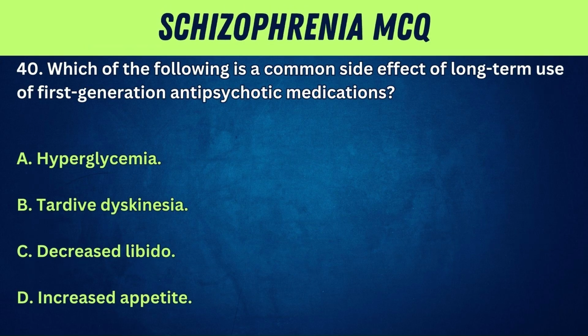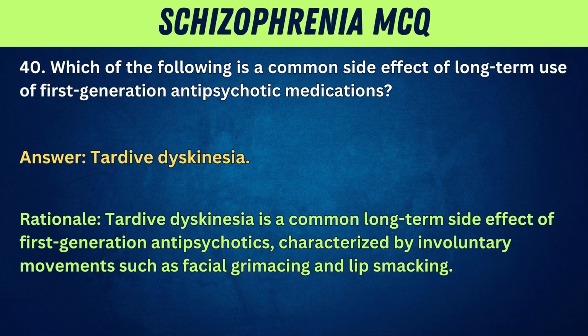40. Which of the following is a common side effect of long-term use of first-generation antipsychotic medications? A. Hyperglycemia. B. Tardive dyskinesia. C. Decreased libido. D. Increased appetite. Answer: tardive dyskinesia. Rationale: tardive dyskinesia is a common long-term side effect of first-generation antipsychotics, characterized by involuntary movements such as facial grimacing and lip smacking.